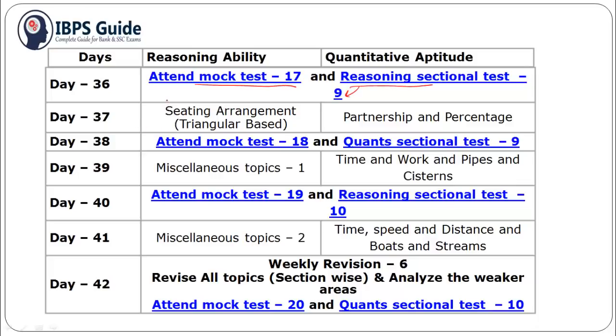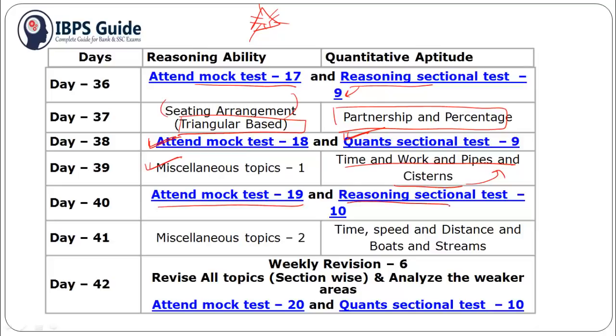Day 37 you should practice seating arrangement, that is a new triangular based one which has been asked in SBI PO, that is a triangle is given, some are facing here, some are sitting here, and this type of arrangement. And for quant you can practice partnership and percentage topics. Day 38 you should attend mock test 18 and quant sectional test 9. Day 39 you should practice some miscellaneous topics of reasoning ability and time and work and pipe and cistern of quantitative aptitude. Day 40 you can attend mock test 19 and reasoning sectional test 10.